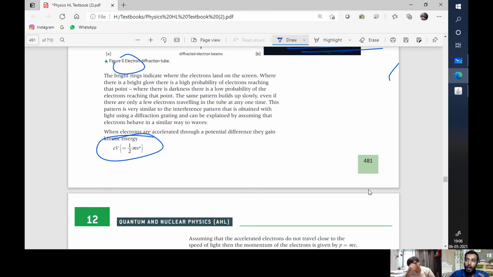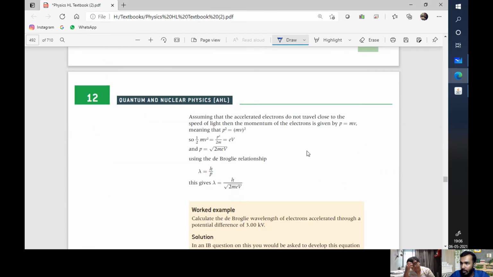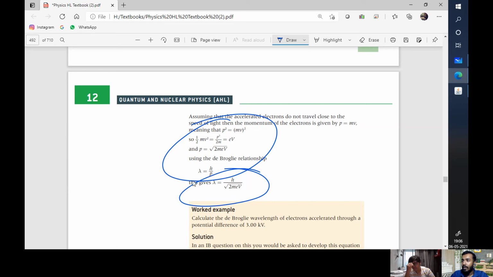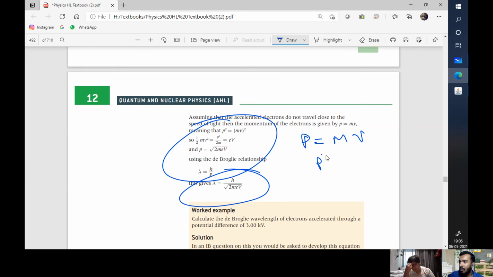And an electron volt is equal to half mv squared, the mass and velocity of an electron. They're just applying momentum into the concept and giving you different formulations for the same thing. All these formulations are based on the same thing. P is equal to mv, p squared is equal to m squared v squared. Using these two identities, they apply it into half mv squared and start solving. They say, let's find it in terms of p, let's find it in terms of lambda, like that. It's nothing new.